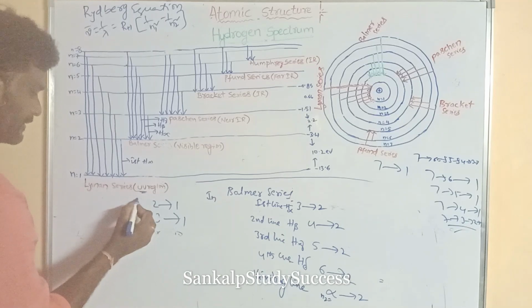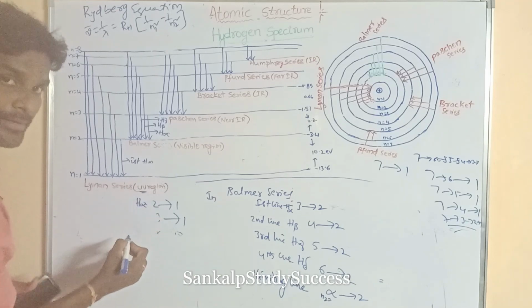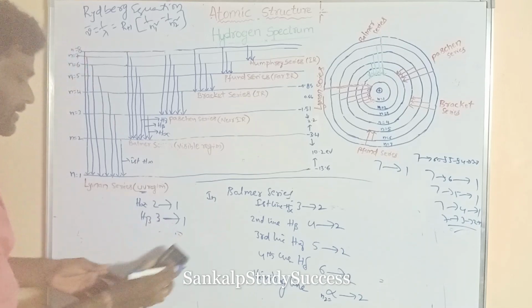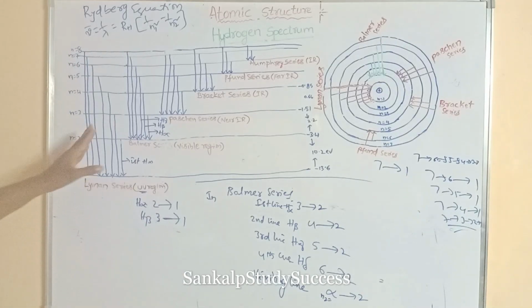Right. This is H alpha. This is H beta. Similarly, this is the Lyman series.